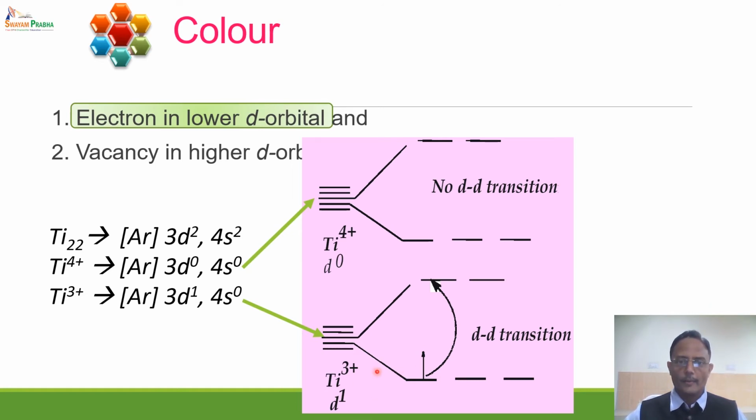Ti3+, being a d1 system, has a tendency to undergo d-d transition, whereas Ti4+ is a d0 system and hence d-d transition is not possible. As a result, Ti3+ can undergo d-d transition and appears colored. It has a violet color in the hydrated ion form.